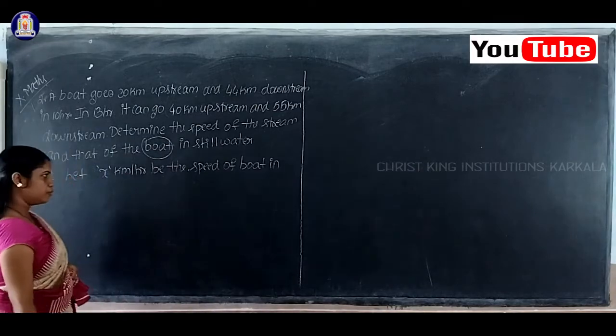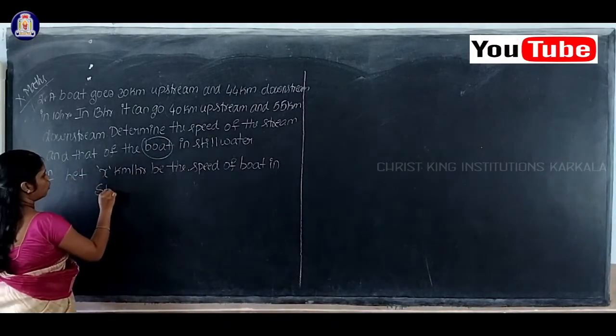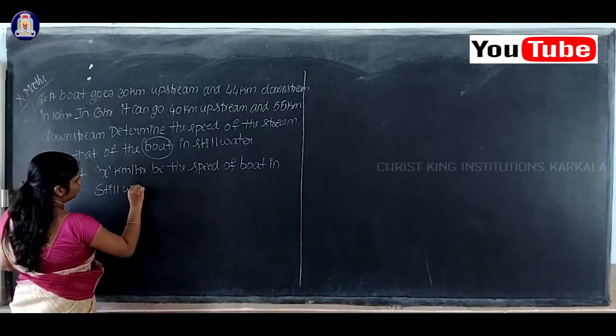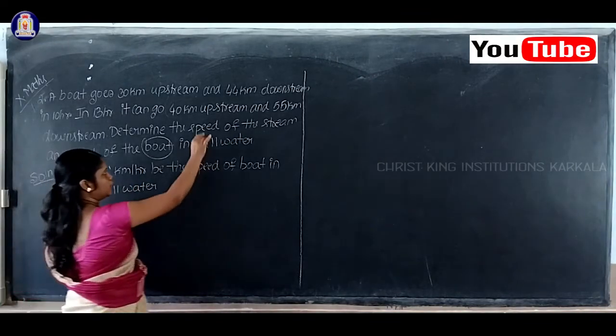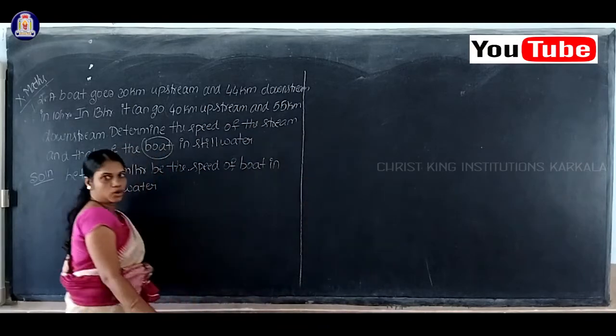This is the first one. Next, what you have to find is the speed of stream.